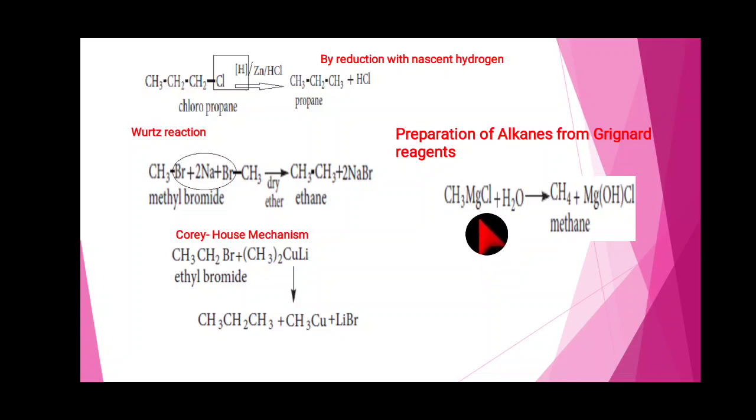Here the Grignard reagent undergoes hydrolysis. From water, the methyl takes one hydrogen, so we get CH4. The remaining OH is bonded with the Mg, so MgOHCl. So here the product is methane.